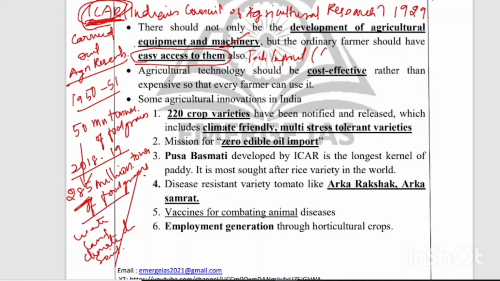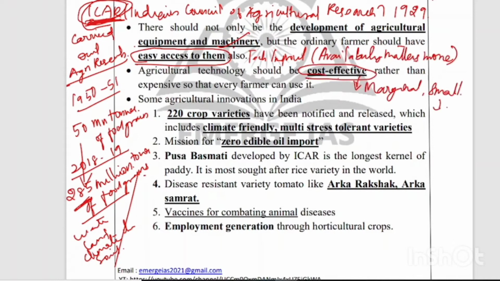And the next thing is that it should be cost effective, because in India our farmers are mostly small and marginal farmers, and their income and economic level are very low compared to others. So the agricultural technology that our government is going to introduce should be very cost effective, then only the farmer can use it easily. And we have to explain some innovations, describing how we can rejuvenate Indian agriculture. So we are describing things that have already happened, the milestones that we have already crossed.